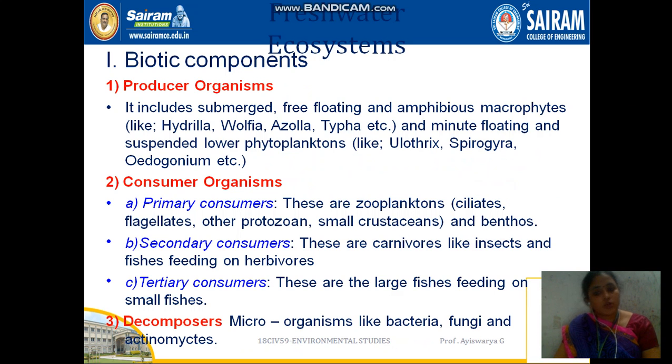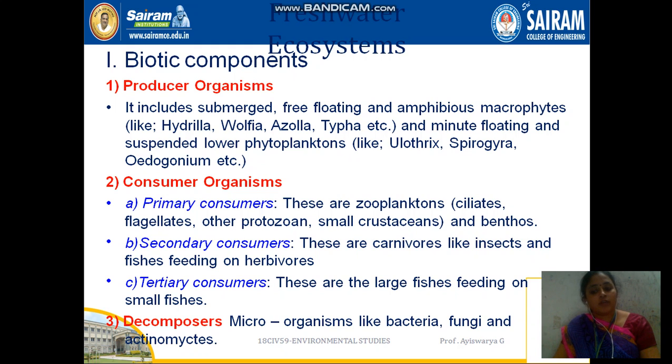And the next one is freshwater ecosystem. Again the freshwater ecosystem has biotic components and abiotic components. It includes submerged and free floating plants. In the freshwater you can see Hydrilla, Azolla, Typha, these macrophytes, and suspended phytoplankton we can see in the water. This and all come under producers.